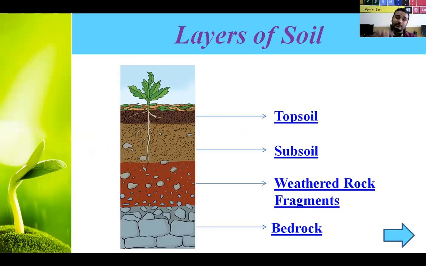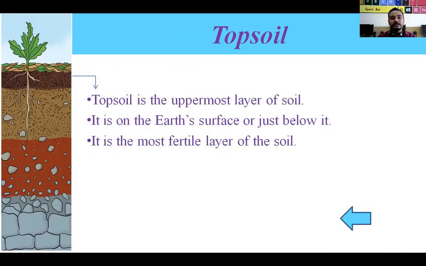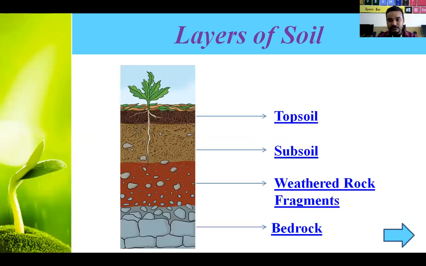First is the topsoil, which is the topmost and most fertile layer. Second is the subsoil, which contains sand and silt and is less fertile as compared to topsoil. Third is weathered rock fragments, which contains pieces of rocks which are formed from the last layer, that is bedrock. Understood this one?